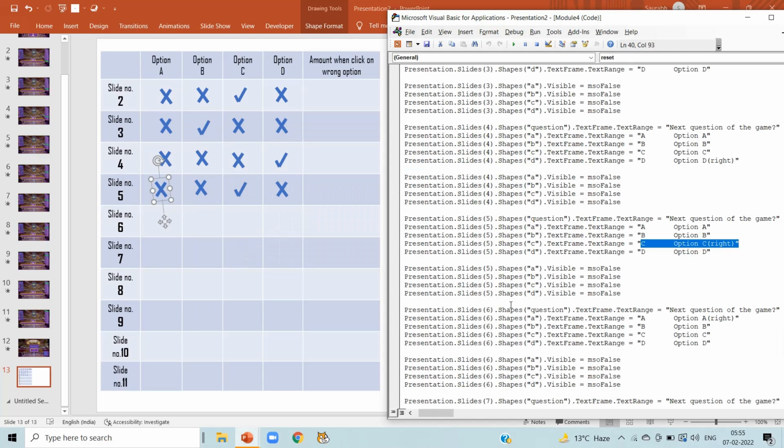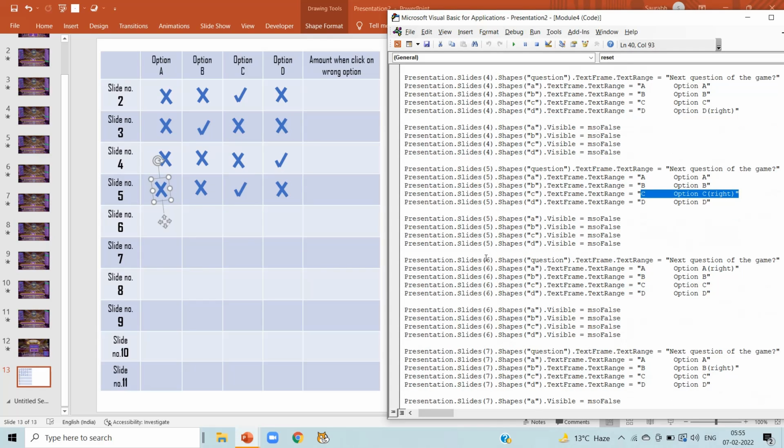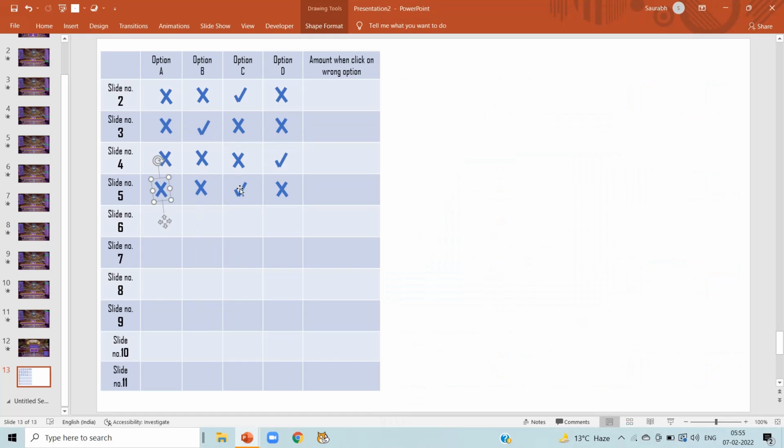Now switching to slide number 6. In slide number 6, we can notice option A is the right answer. So we are going to tick mark option A, which is right. Now copy the tick mark and paste it on option A, and the rest of the options will be marked as incorrect.